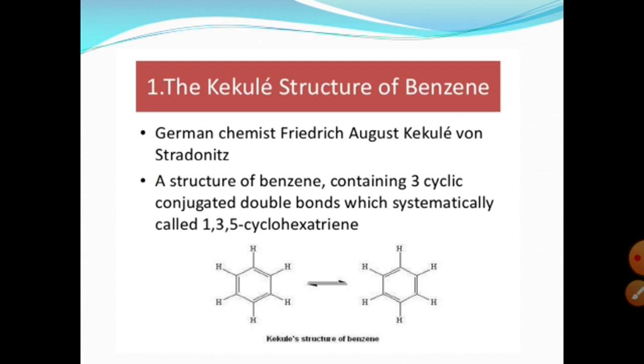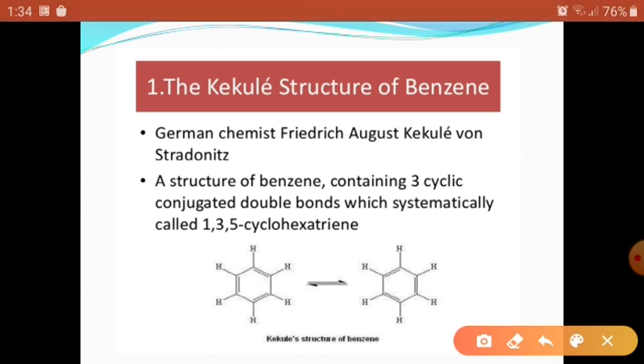If we draw the structure of benzene with alternating carbon-carbon double bonds and single bonds, two different Kekulé structures are obtained. All the bond lengths of the carbons are similar, so these bonds should be delocalized or conjugated double bonds.